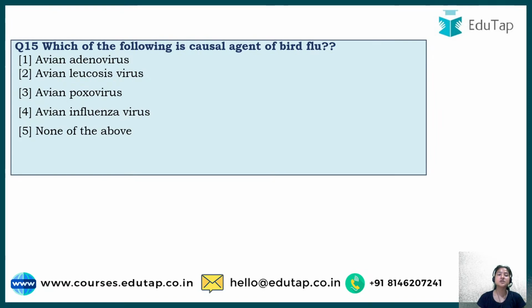Now this question says, which of the following is the causal agent of bird flu? Bird flu, as the name suggests, happens in birds. This is a kind of flu. There is a new video that has come today on the important breeds of poultry. You can find the link in the description below. That video covers the varieties or breeds of poultry that are important. Those could be asked as examples, or as to which class category they belong. And the correct answer to this is option number 4, that is the avian influenza virus.